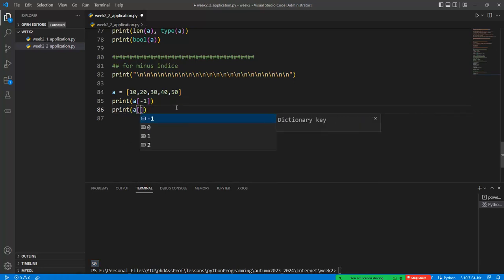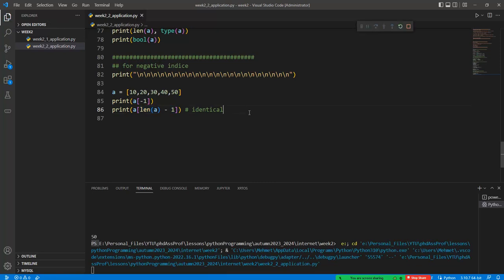Actually this is identical with len a minus 1. These two operations are identical. If we are using the minus operator, or the negative like this one, the Python interpreter interprets this code, minus 1, into this one, len a minus 1. These are identical.